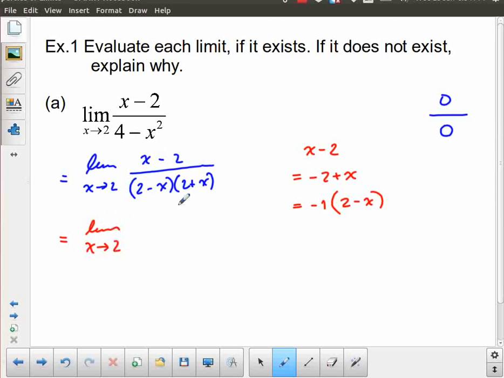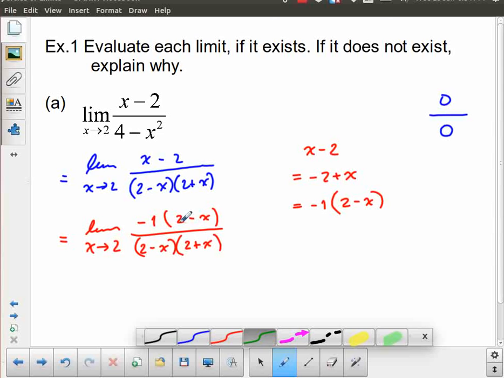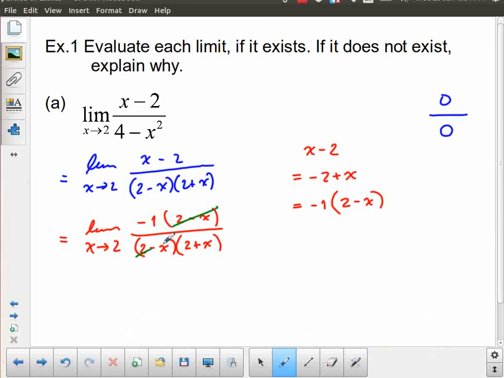So you could also have written this as the limit as x approaches 2 of negative 1 times 2 minus x over 2 minus x times 2 plus x. And at this point, it's very clear that 2 minus x goes into each of those one time, and then I can proceed to my answer.